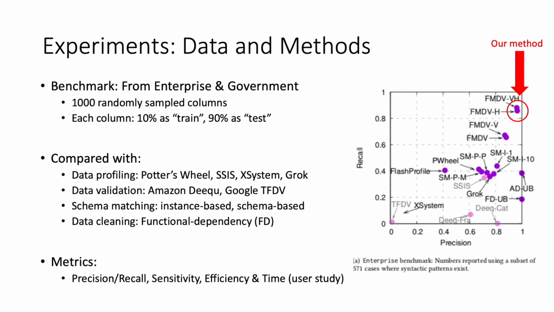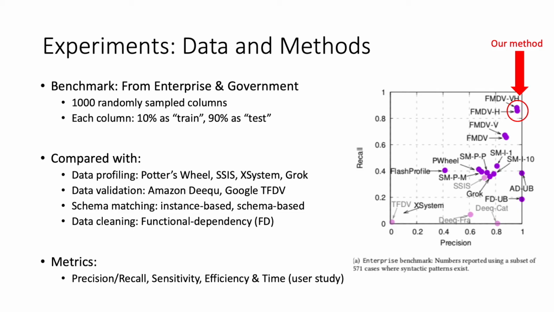We compare our proposed approach, shown in the red circle, with many existing techniques from data profiling and data validation. We sample 1,000 columns from our production data, and for each column, we use the first 10% as training data for different algorithms to suggest a validation constraint. And then the suggested constraint will be tested on the remaining 90% of values in the same column to evaluate precision and recall.